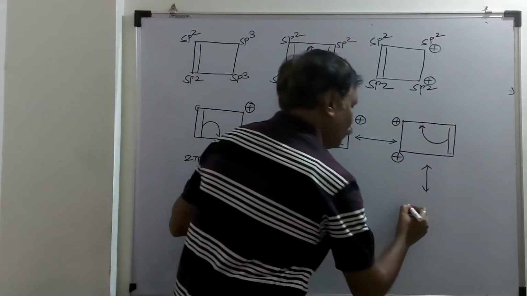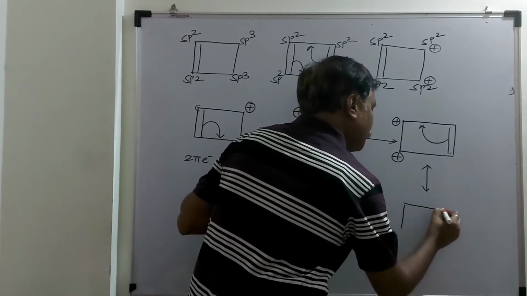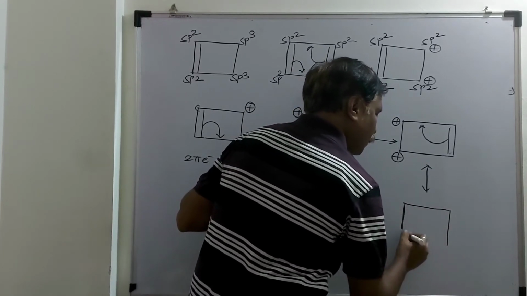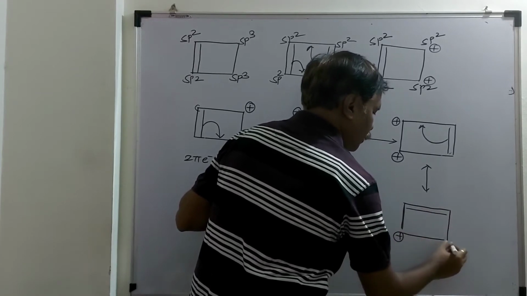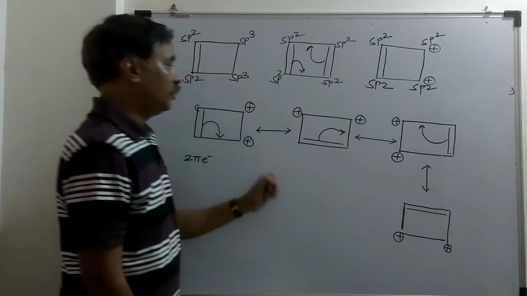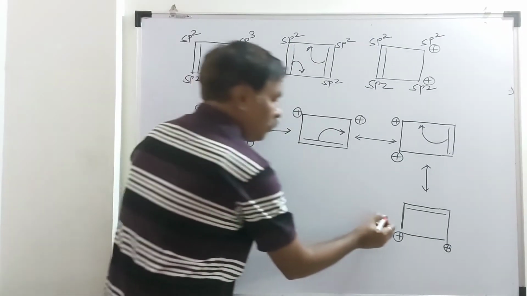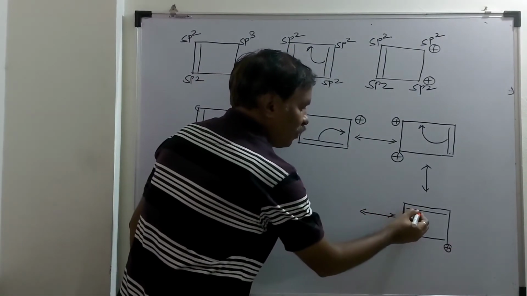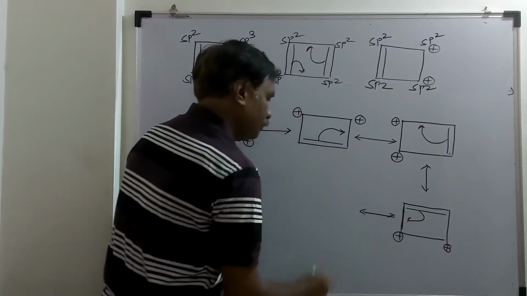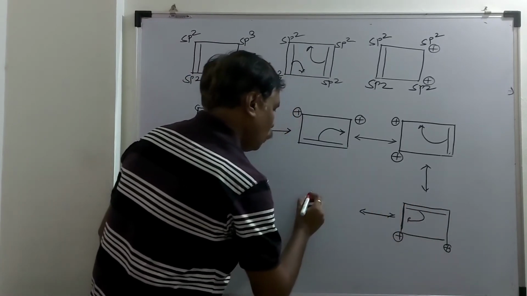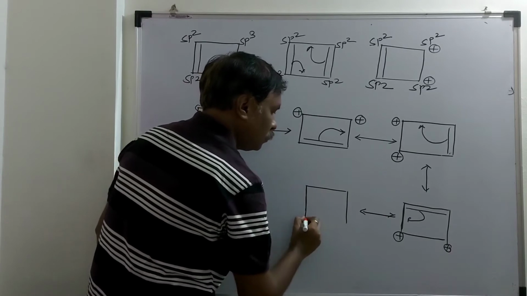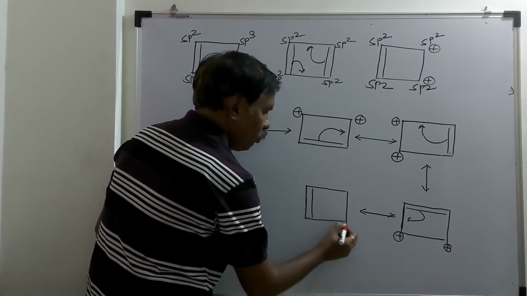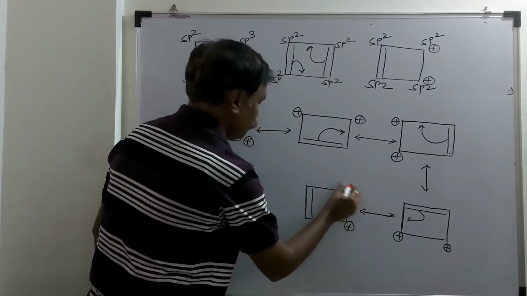So the structure will be: here it will be pi bond, positive, positive. Now shifting of this pi bond in between these two carbon atoms. This carbon will be an electron donor. The pi bond will be here, positive charge, positive charge. So here it is the same.